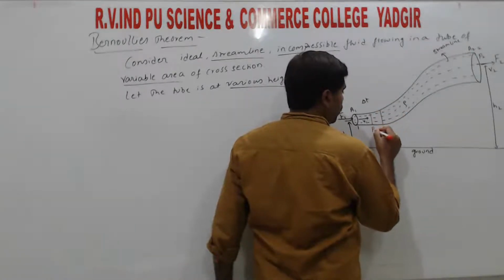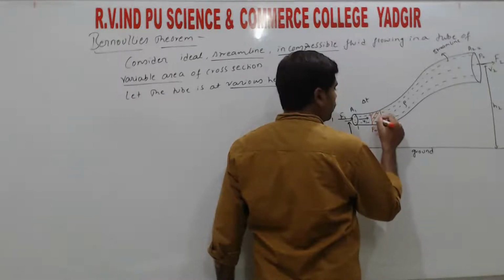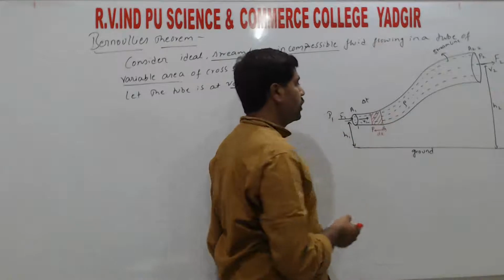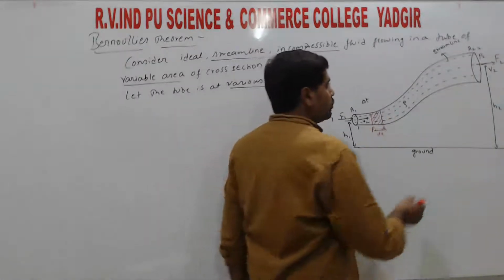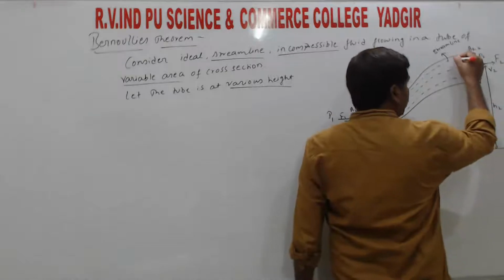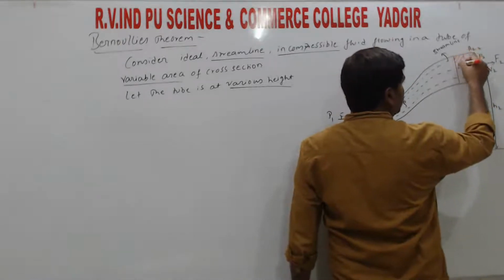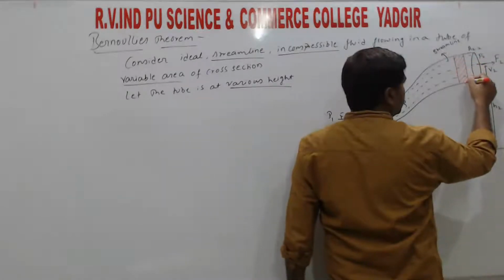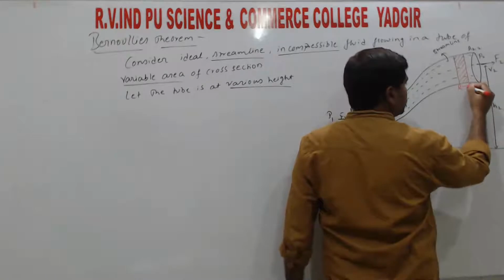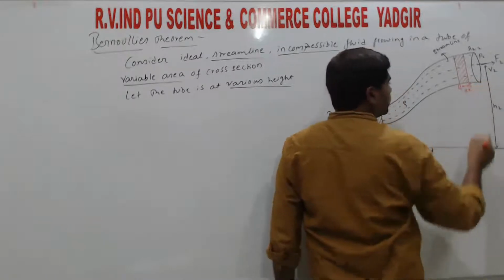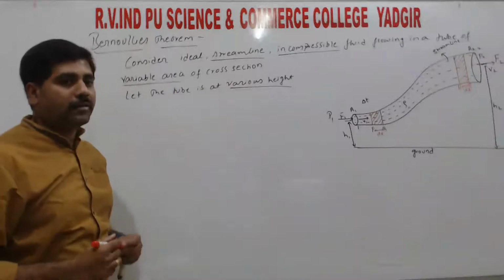It covers a small distance dx, right? So v1 is the velocity at P. Similarly, for the derivation we consider one more region, that is R and S. Here it also covers the same distance dx in the same time dt, right?